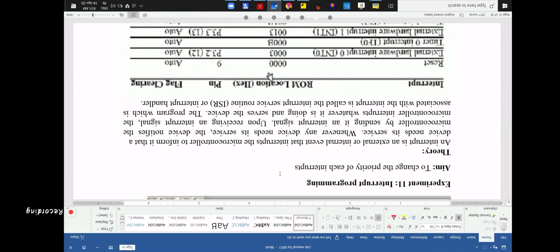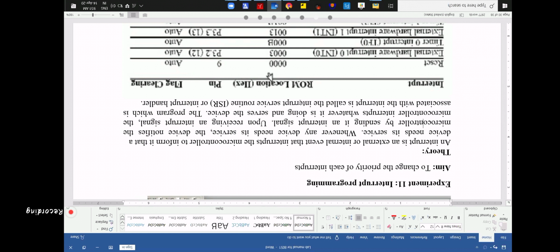To inform that a device needs service: whenever any device needs service, the device notifies the microcontroller by sending it an interrupt signal. First, there will be an interrupt request, then an acknowledgement signal. The device will first send the interrupt request to the microcontroller, and if the priority is set, and the microcontroller decides that you are more important, you have higher priority, so I need to give my attention to you, then the microcontroller will send back the acknowledgement signal, the ACK signal.